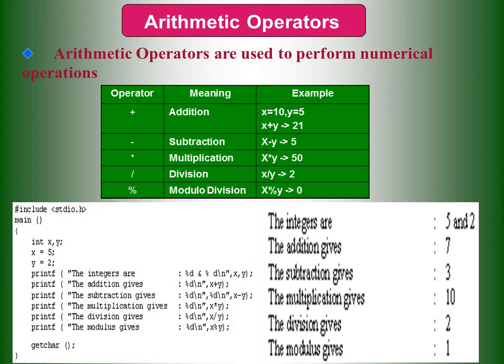See the arithmetic operators. We already know about the arithmetic operators. We have addition, subtraction, multiplication, division, and modulo division operators. From school itself, we use these operators for doing basic mathematical calculations. See the meaning and examples of arithmetic operations in the window. By using them, we do programming in C programming and C++ programming.